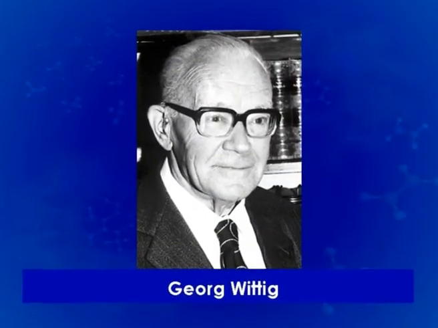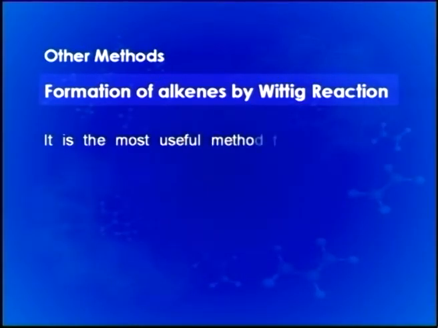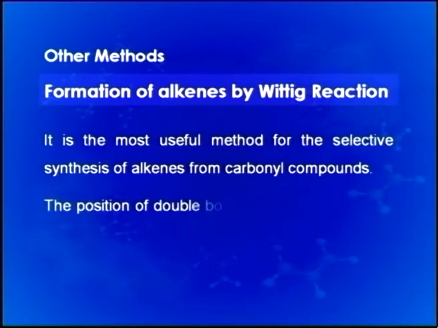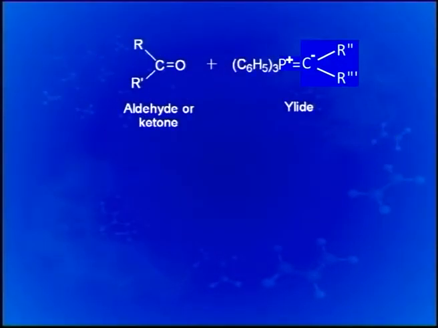Wittig was awarded the Nobel Prize in Chemistry for this reaction. It is the most useful method for selective synthesis of alkenes from carbonyl compounds. The position of the double bond in alkenes formed by the Wittig reaction is unambiguous. The reaction can be represented with a simple ketone and this triphenylphosphine ylide prepared from the corresponding alkyl halide.